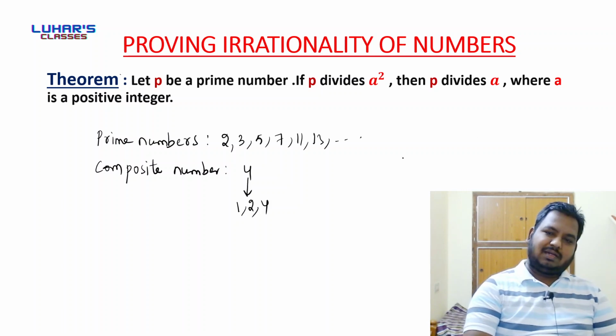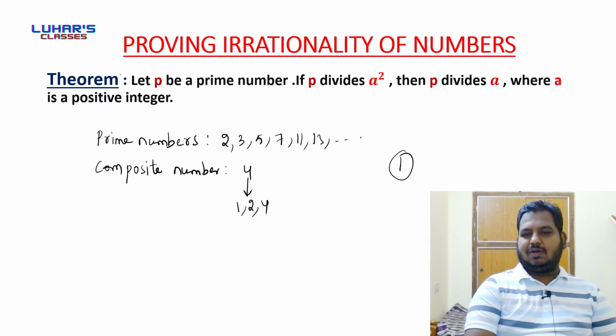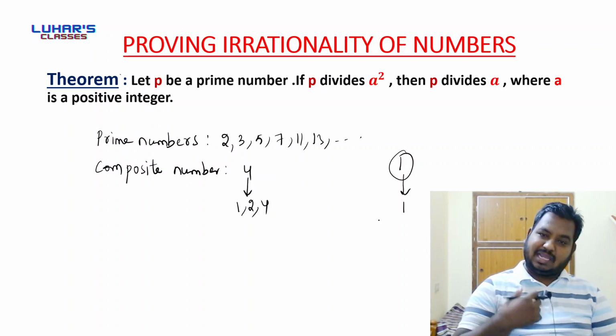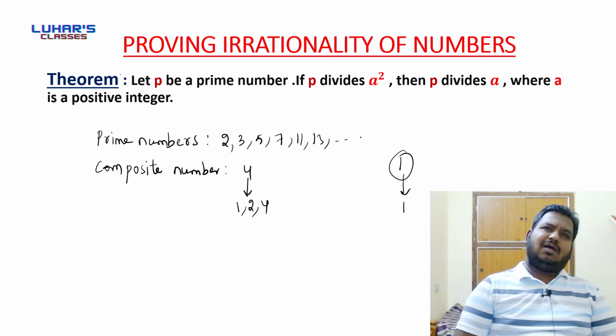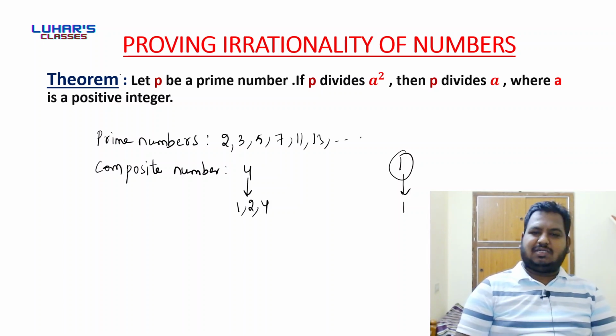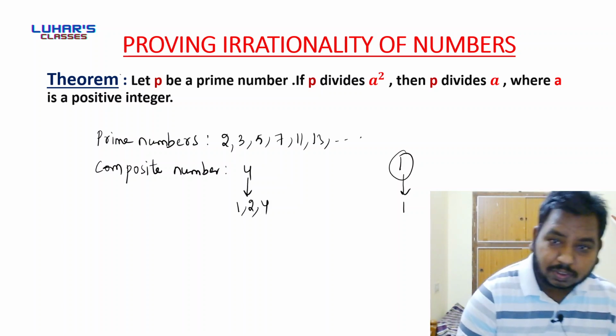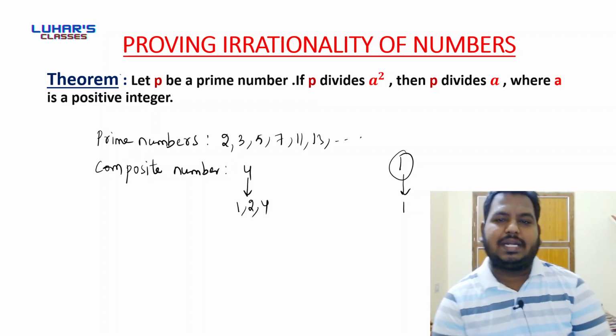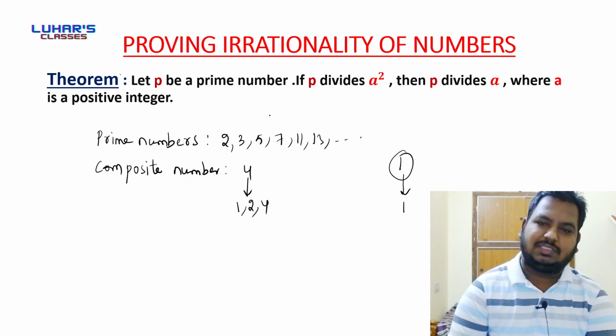But what about 1? 1 is neither prime nor composite, because it has only one factor. It is not satisfying the property of a prime number, and it is not satisfying the property of a composite number. The property of a prime number is that it should have 2 factors. The property of a composite number is that it should have more than 2 factors. Did you get me? So 1 is neither prime nor composite.